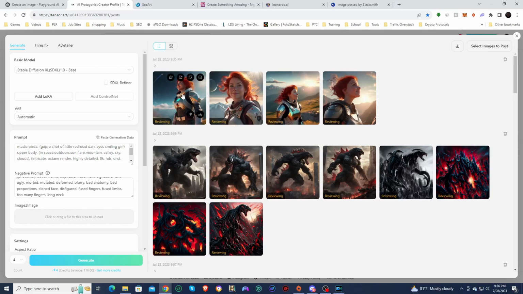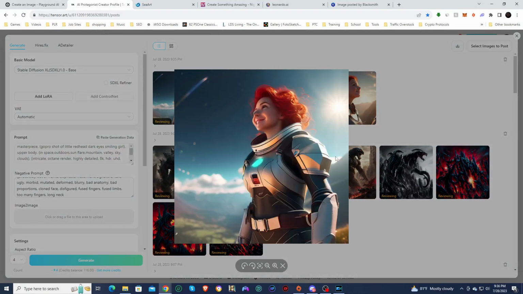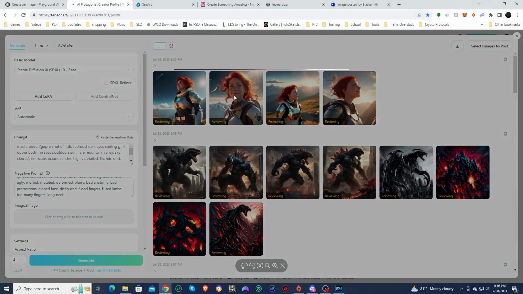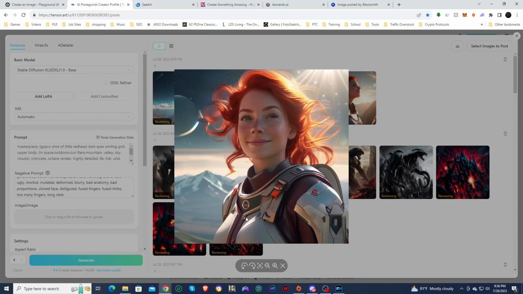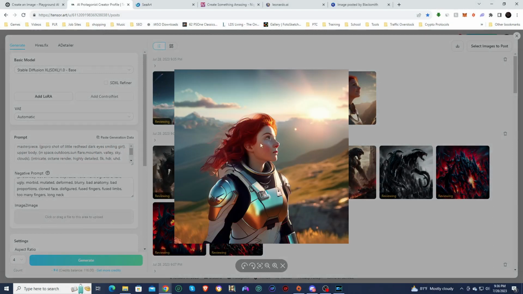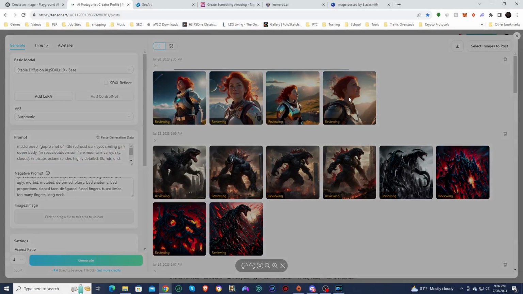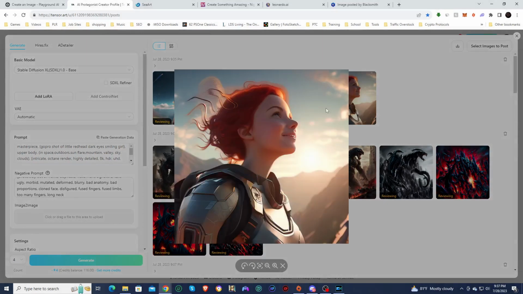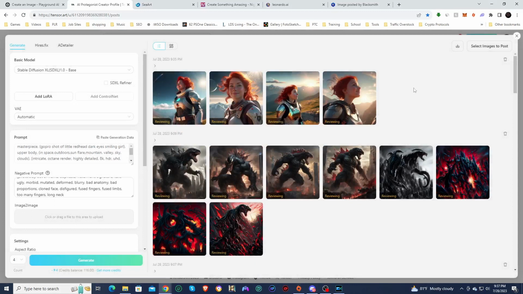Alright, and so we have generated these. Not bad. This one looks really low quality. This one looks really good though. Very nice looking. And this one's not bad, a little low on the details as well. And so I'm going to run this one again, this time with the SDXL refiner, and we'll see what pops up.